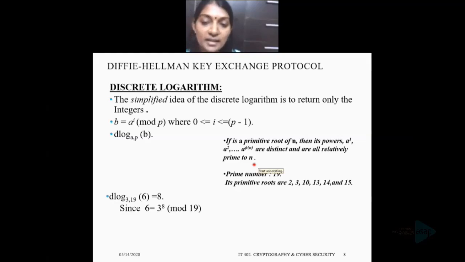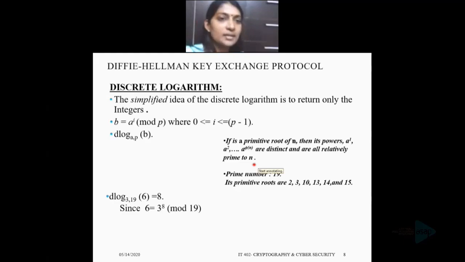So phi of 19 is 18, 19 minus 1. These are distinct values and all are relatively prime to n. So for 19, the primitive roots are 2, 3, 10, 13, 14 and 15.